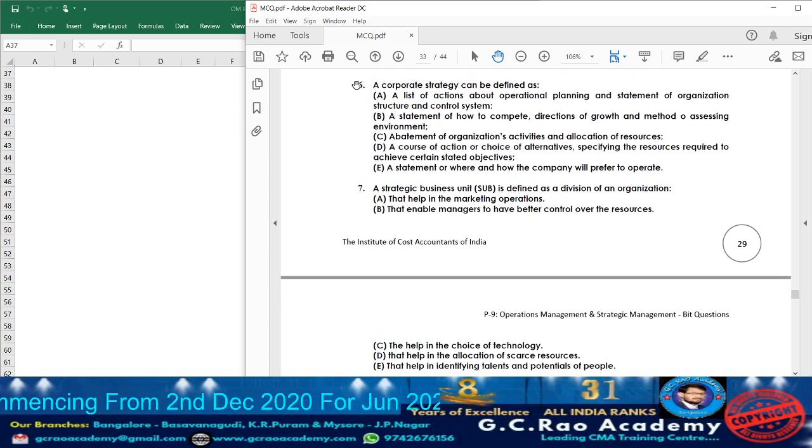Now let us move on to question 6. What we have? Question number 6. A corporate strategy can be defined as, what is corporate strategy?